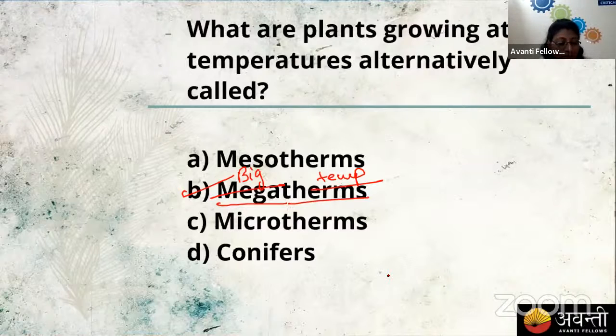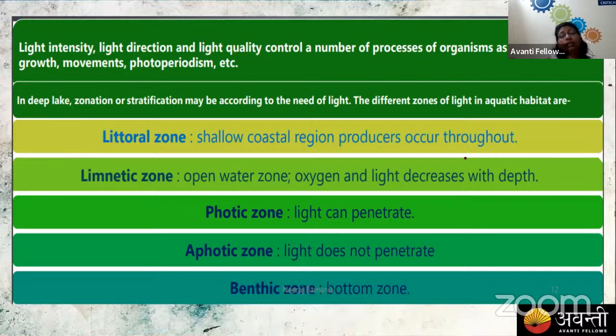Here we are going to talk about light. Light has both indirect and direct influence on living organisms. The main things which influence the organism are its intensity, direction, and also quality. For example, in winter time the sun rays are coming in a slanting form, they are not straight, they are diagonal.